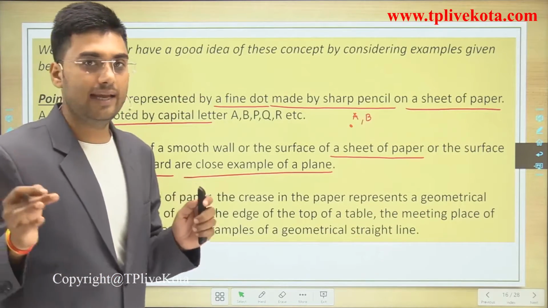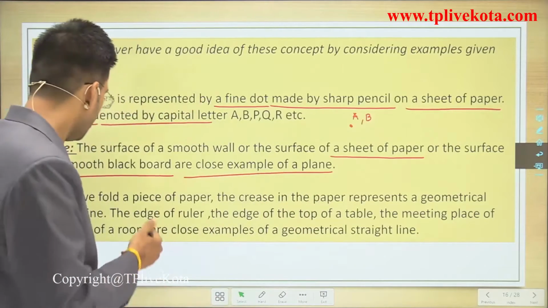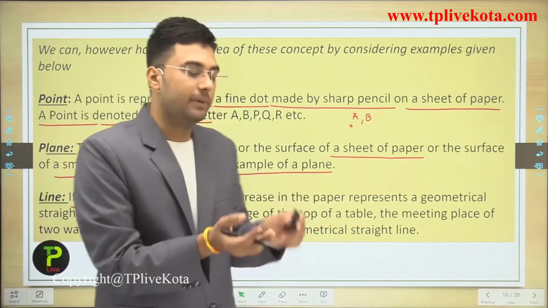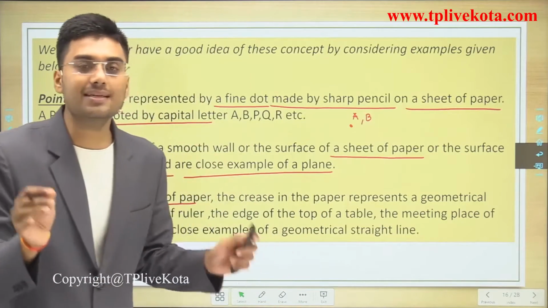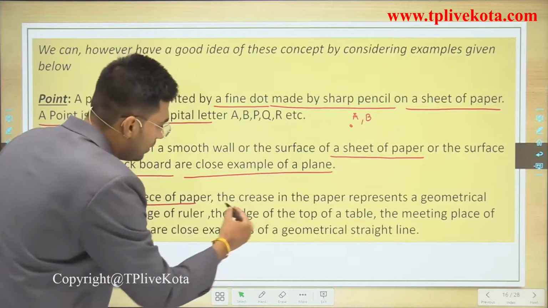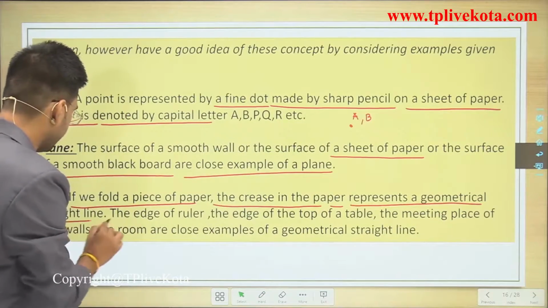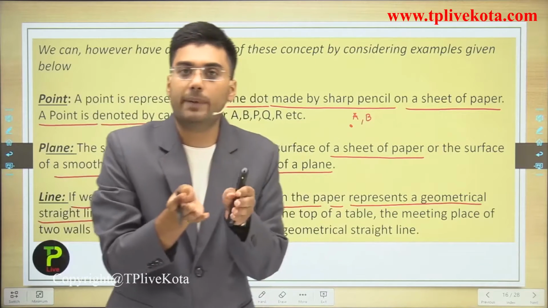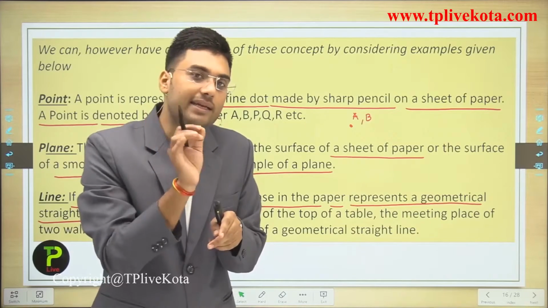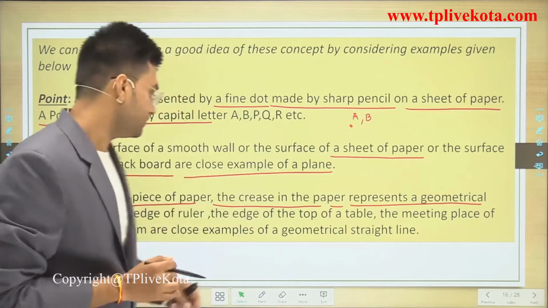What is a line? Let's discuss line with some basic examples. Students, if we fold a piece of paper, and paper is a surface, or we can say a plane, the crease in the paper represents a geometrical straight line. When you fold the paper, you get a crease between the two folds, and this crease is an example of the geometrical representation of a line.